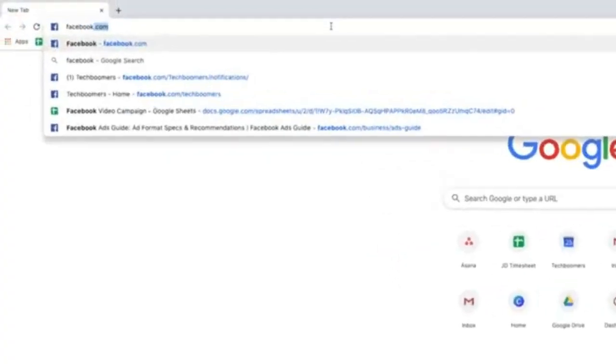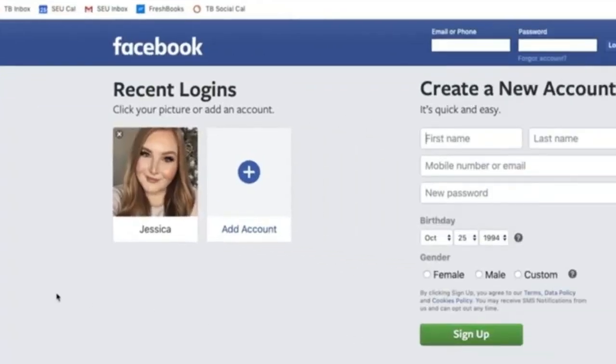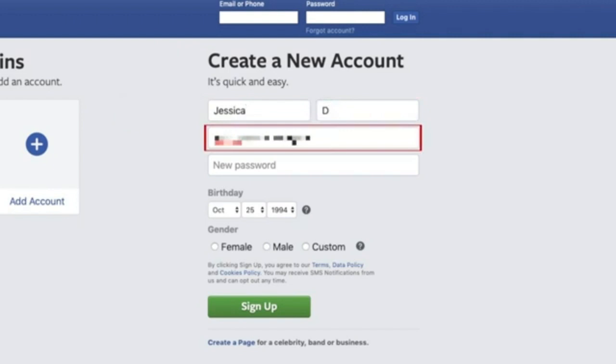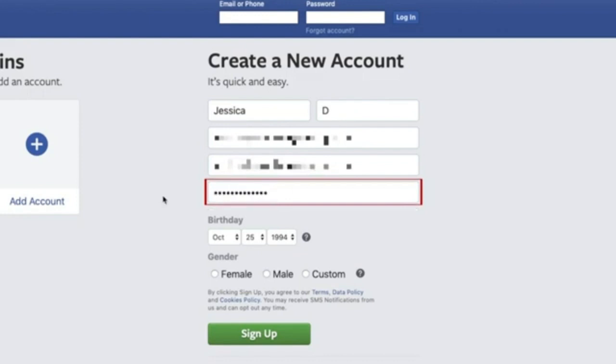To begin, open your web browser and go to facebook.com. On the homepage, you'll see a section labeled Create a New Account. Enter your first name, your last name, and your email address. Type in your email address again to confirm. Enter a password.